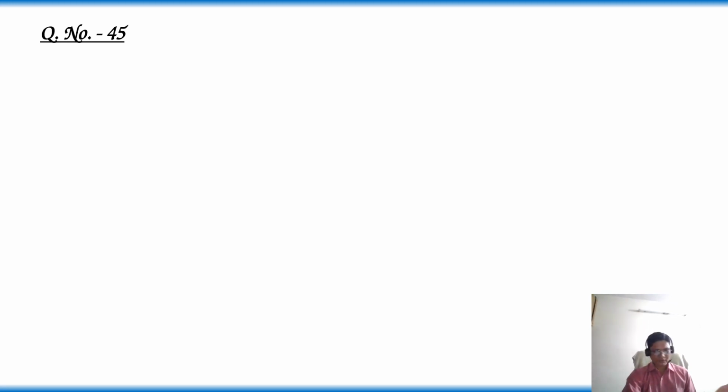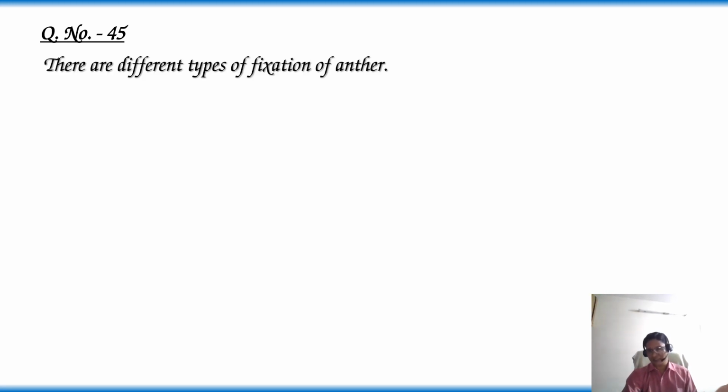So now in this question, versatile anthers. Versatile is a type of anther fixation. There are different types of anther fixations. They are basifixed, where the filament is fixed on the basal side of the anther.